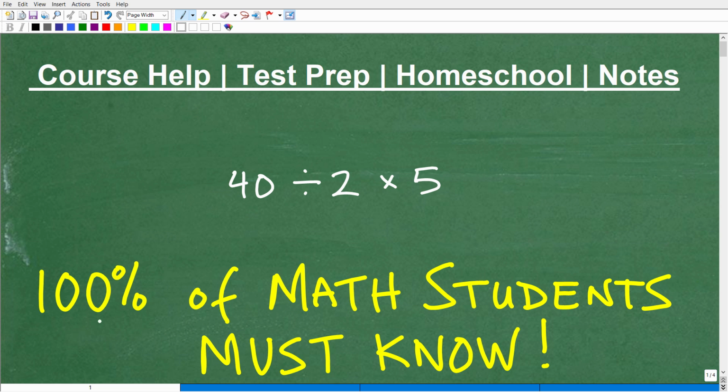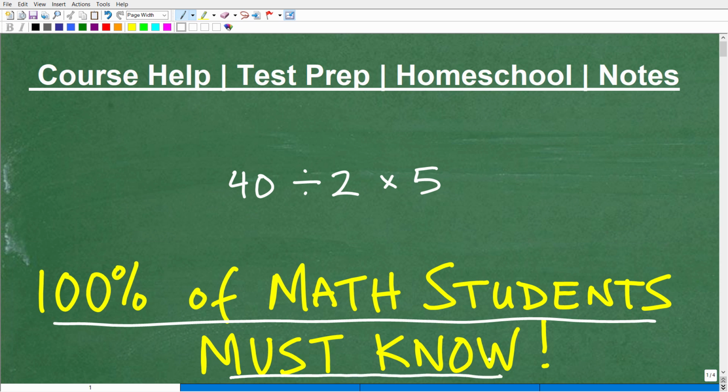Okay, so 100% of math students must know what I'm going to be talking about. And this is critical, okay? Without any exceptions, if you are studying mathematics, you must understand this concept completely, okay? So let's take a look at a problem here. I'm being a little vague because I'll introduce this concept in just a second, but let's take a look at this problem, okay?